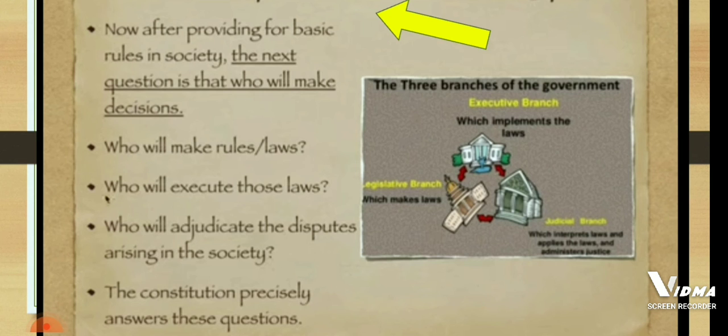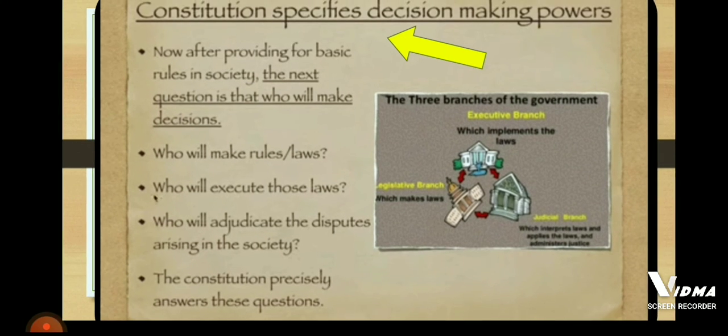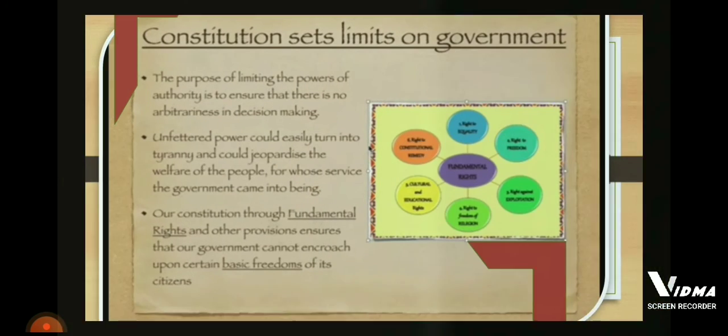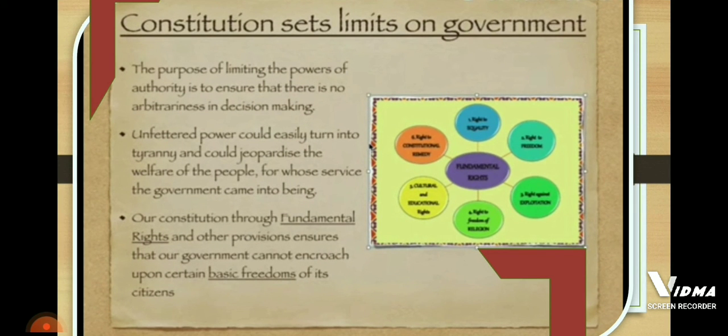Next, the Constitution sets some limits on the government, right? This is the third function. Now, why is the Constitution setting some limits on the government? What is the reason behind it? Limiting the powers of the government is to ensure that there is no arbitrariness in decision making.